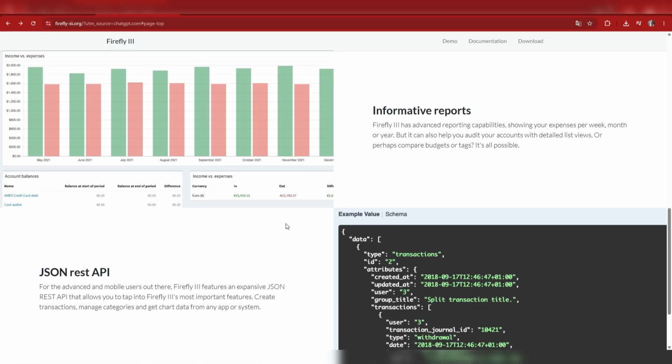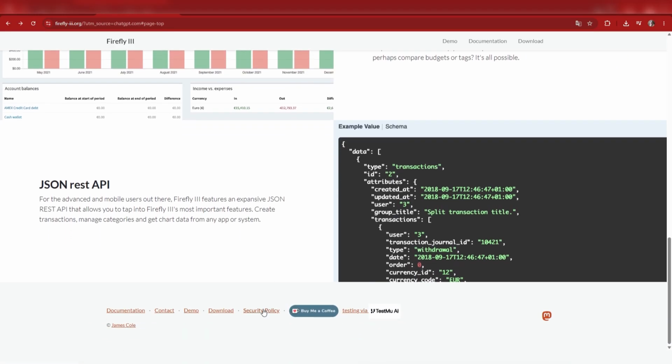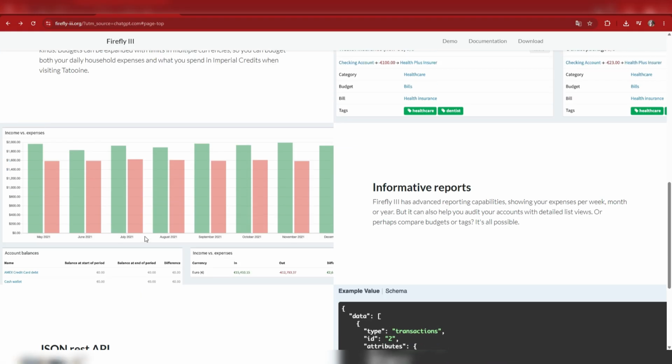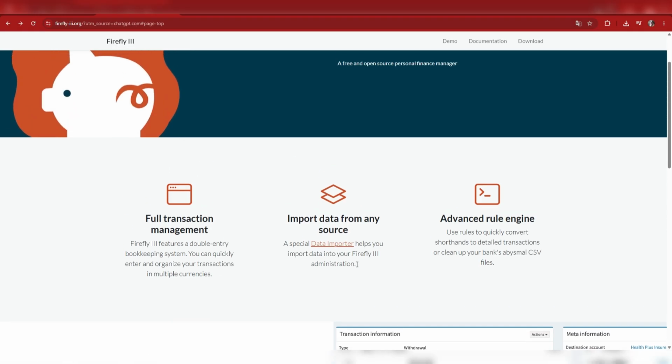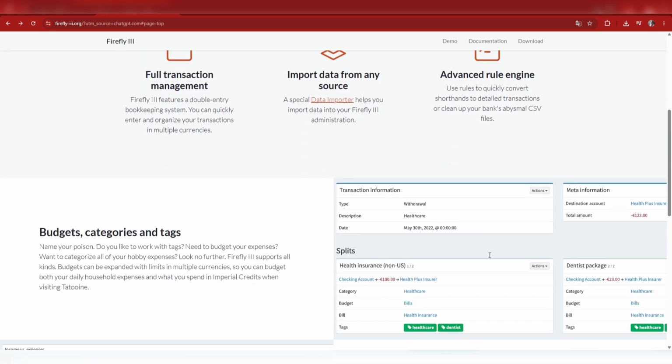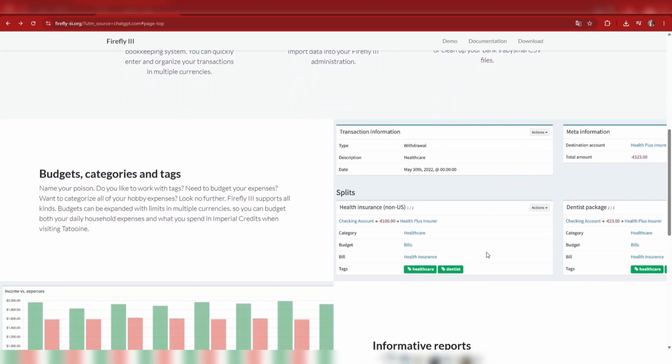Now, third difference: setup and maintenance. Both are self-hosted, but Firefly 3 often requires more configuration, especially if you want advanced features like rules or integrations. Actual Budget is usually faster to set up, especially for people who just want budgeting.